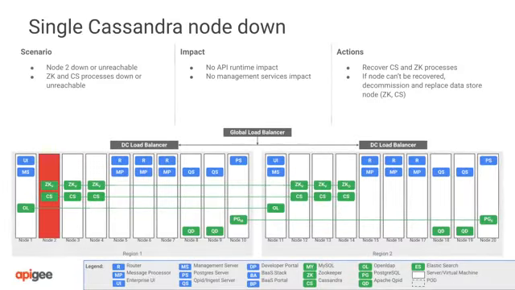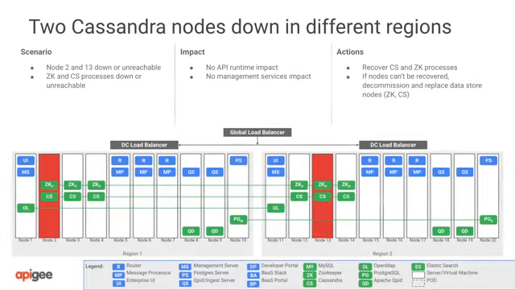In this example, a single Cassandra node is offline. This will make the Cassandra and Zookeeper processes unreachable. There is no direct impact except that maximum Cassandra performance is slightly reduced. If you can, bring the node back online. If that is not possible, the easiest way to recover is to decommission and reinstall the node. Since Cassandra can stream data from other nodes when it is installed, this is often easier than restoring from backups.